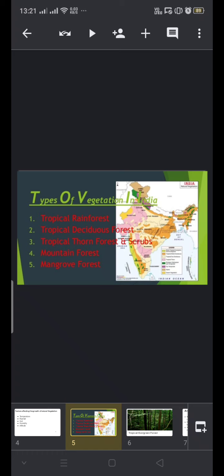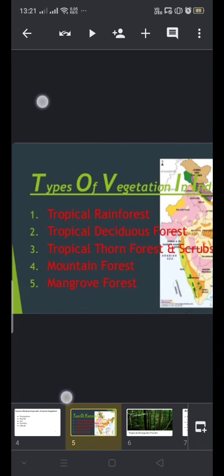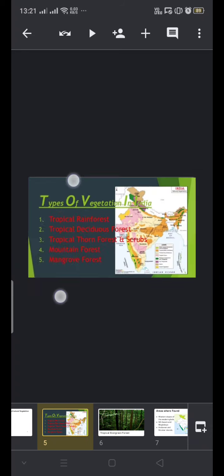We also call it the mangrove forest. So the tidal forest, the littoral forest, the delta forest, or the mangrove forest; there are various names for this forest.